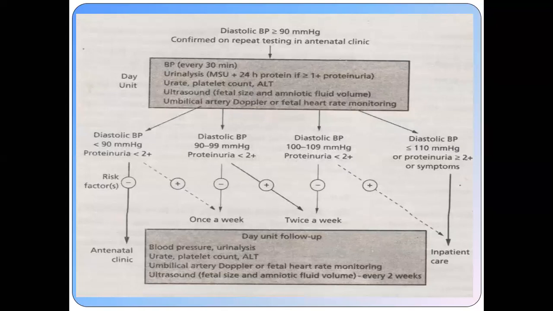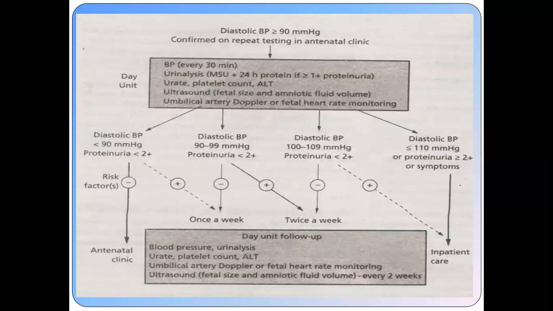But if the patient has blood pressure less than 90 millimeter of mercury and proteinuria less than 2, but there are risk factors, like the patient being a very young primary gravida, more than 35 years of age, obese, with a previous history of hypertension, family history of hypertension, or history of chronic hypertension, then you have to see all these patients once a week.